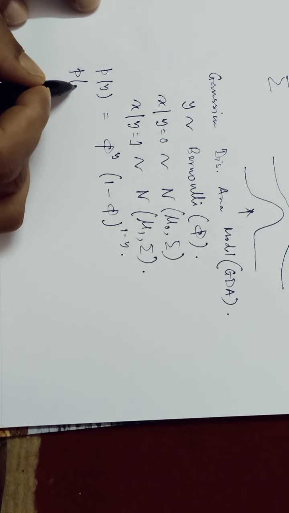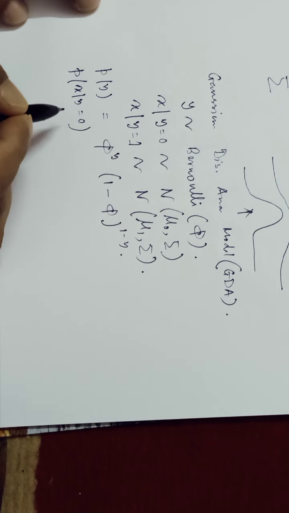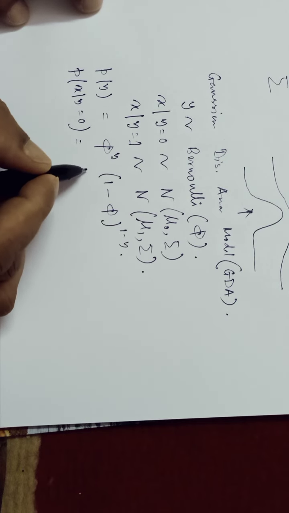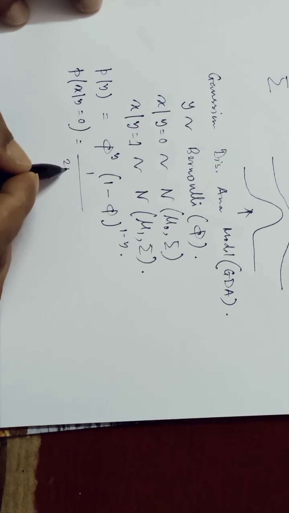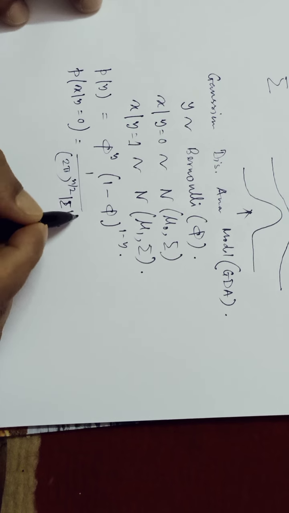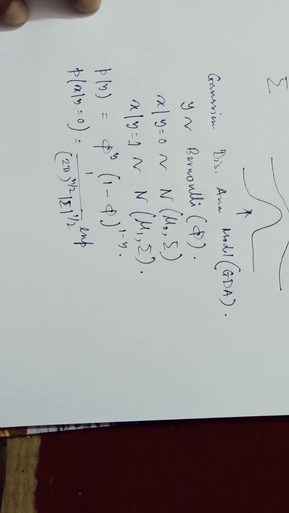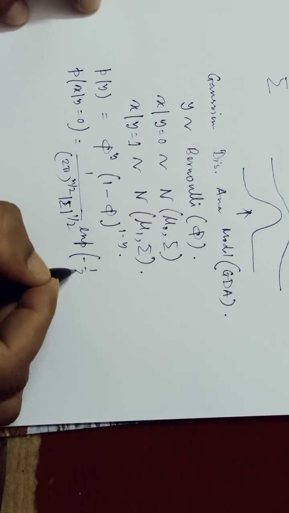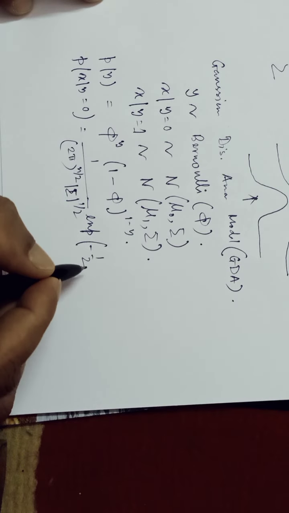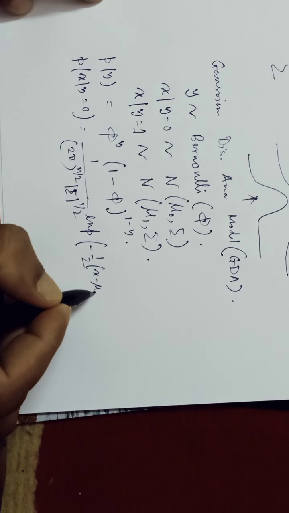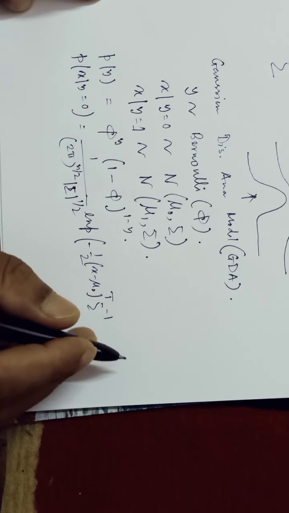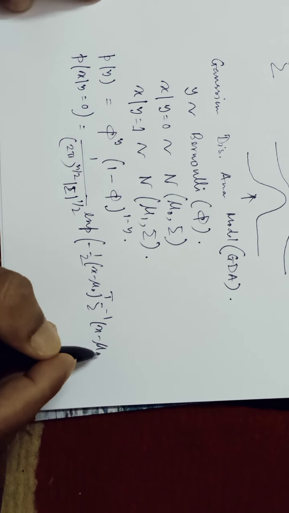The probability of getting an x for y equals 0, whether you define it as the false class or true class, is 1 by 2 pi to the power n by 2, sigma to the power half, e to the power minus half x minus mu 0 transpose sigma inverse x minus mu 0.